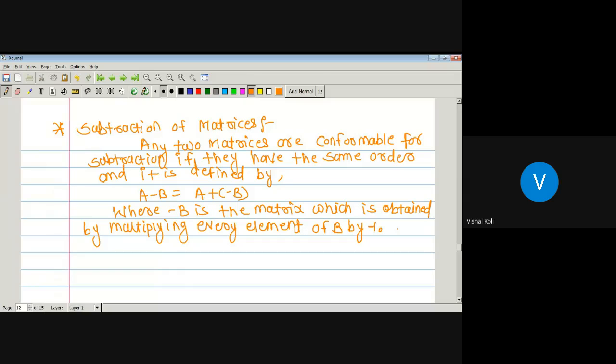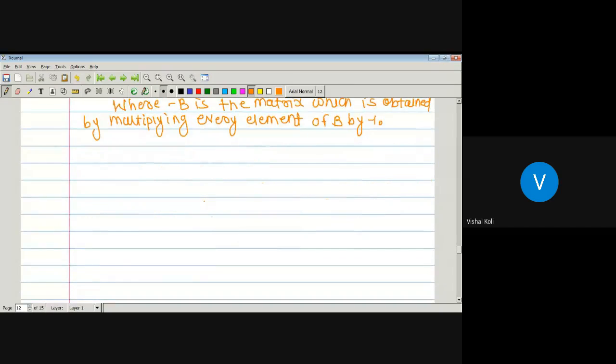So if there are two matrices A and B, then subtraction will be possible if they are of the same order, and A minus B is defined as A plus minus B, and we know how to define A plus minus B. That is addition of two matrices. For that we have to make the second matrix B as minus B, which is obtained by multiplying each element of B by minus 1, and then A minus B is nothing but A plus minus B, and we already know how to define the addition of matrices. Let us see by taking an example.